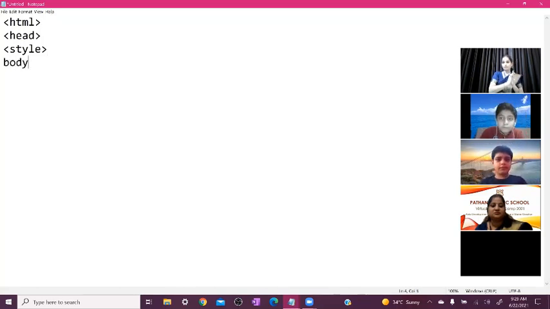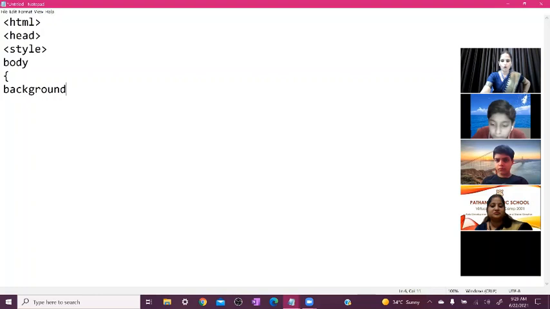Okay, this body is not your tag. This is only body. So you can write down here only body. After that you can write down curly braces. What do we write here? Curly braces. After these curly braces, we need to write down some coding here, and our coding is background. Why? Because we want our image in the background.